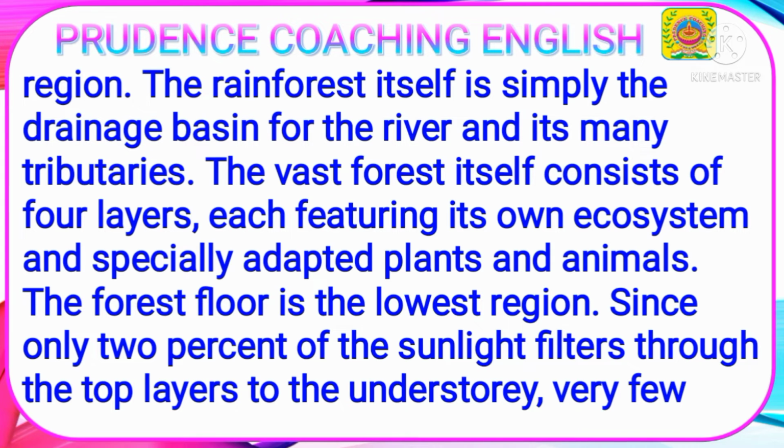The rainforest itself is simply the drainage basin for the river and its many tributaries. The vast forest itself consists of four layers, each featuring its own ecosystem and specially adapted plants and animals.